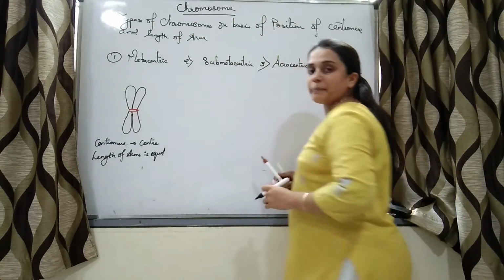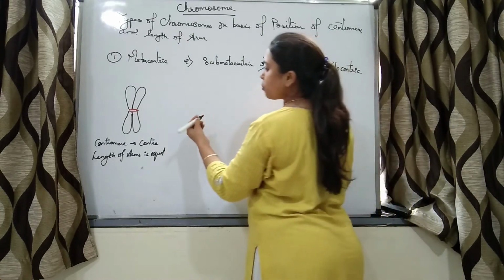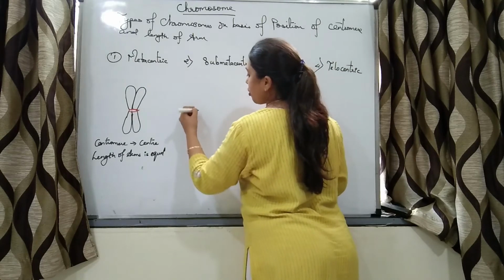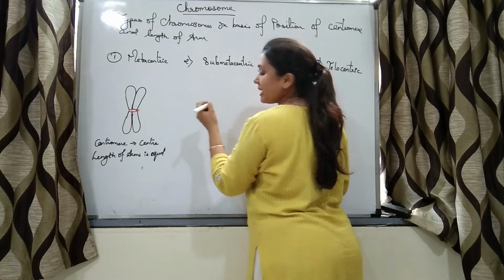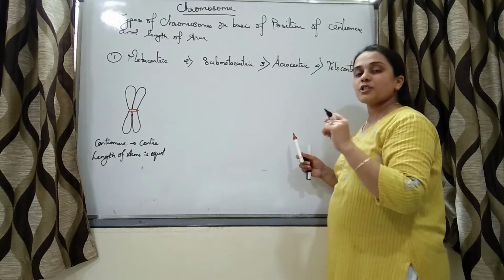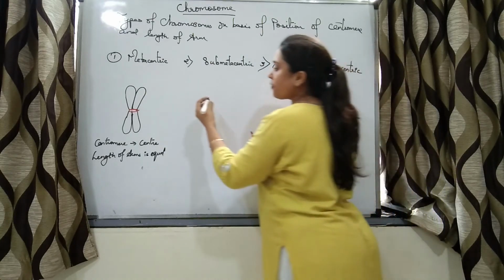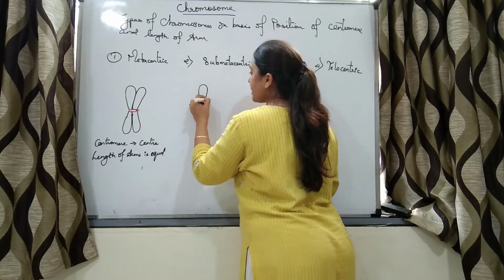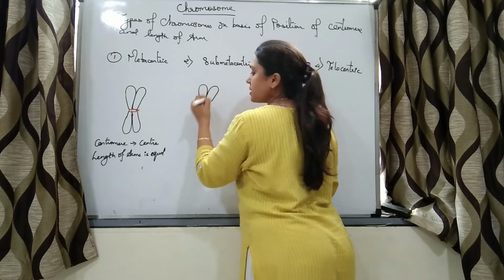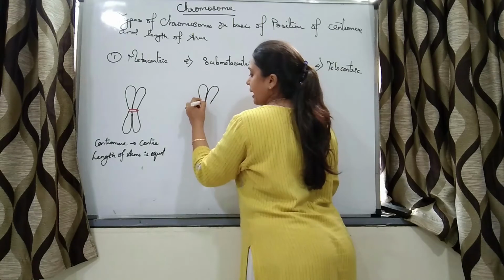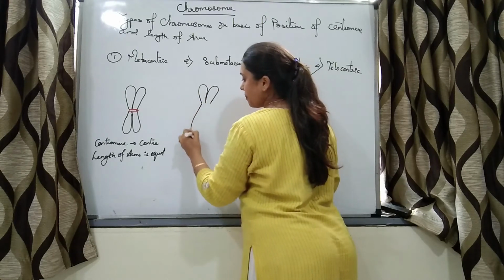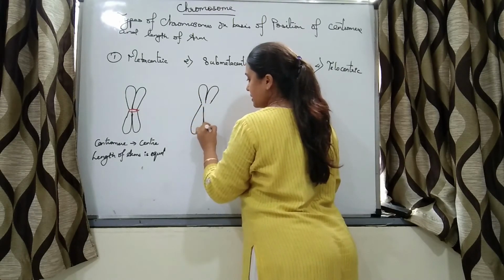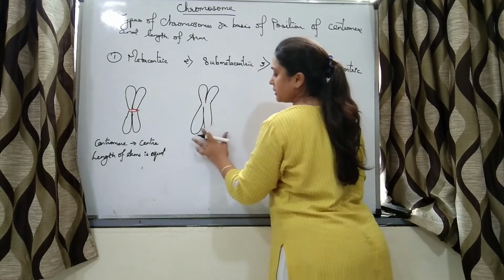Then the second type is submetacentric chromosomes. Let me draw it. In this case, the centromere is positioned away from the center so that one arm is shorter and the other arm is longer.